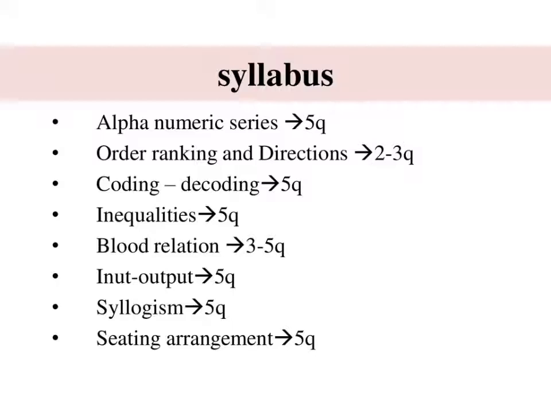Next topic is seating arrangement. In seating arrangement, the examiner will ask to arrange a group of people according to the given conditions. They may have to be seated around a table. The table could be of any shape: circular, square, rectangular, pentagonal, or any other. It is one of the most important topics in the reasoning section for any competitive exam, especially for bank exams.